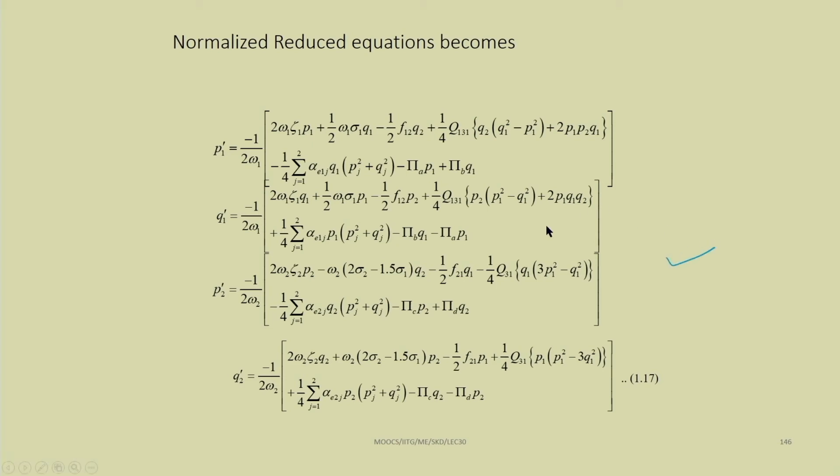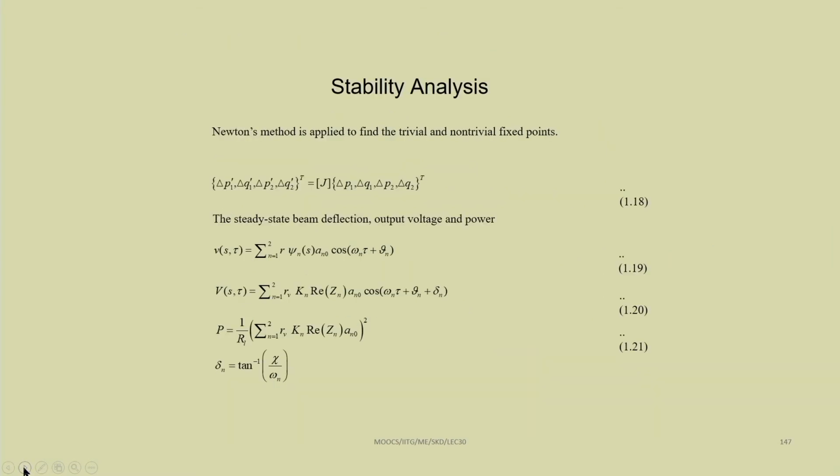So, p 1 dash, q 1 dash, p 2 dash and q 2 dash, and then one can do the stability analysis by perturbing these equations. By perturbing these equations one can find the Jacobian matrix, and then find its eigenvalues.